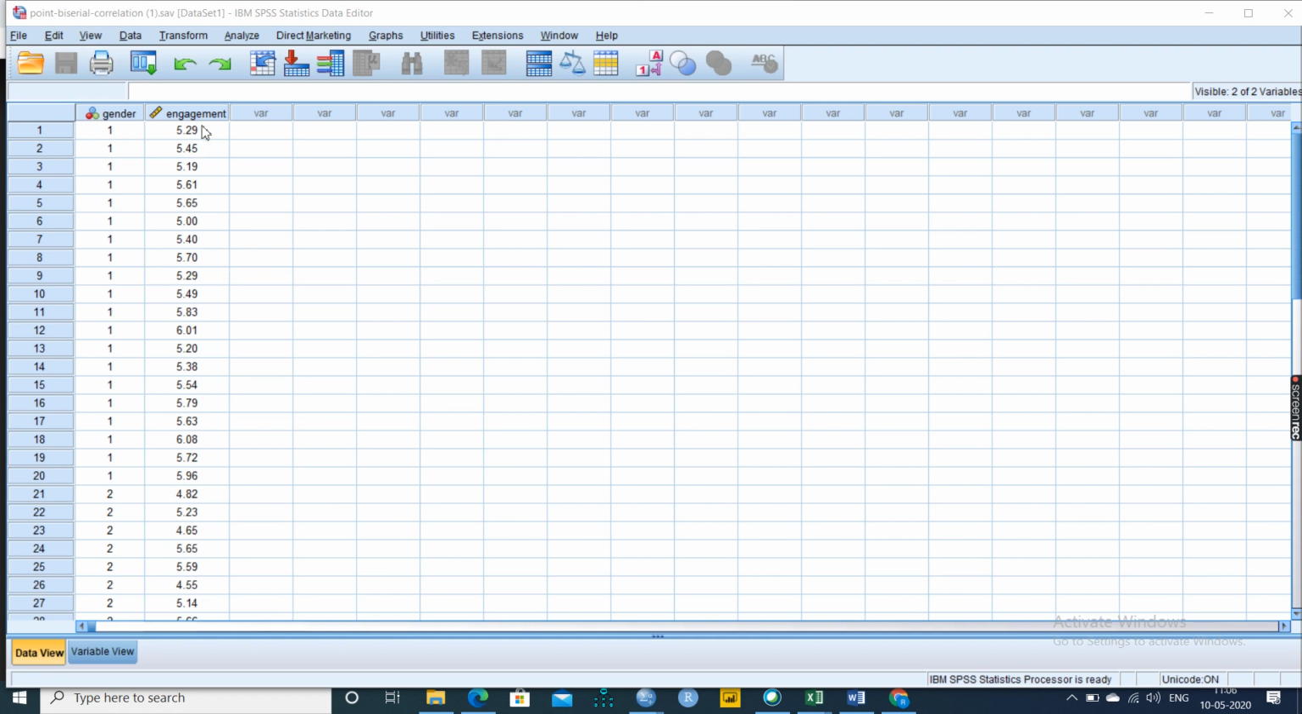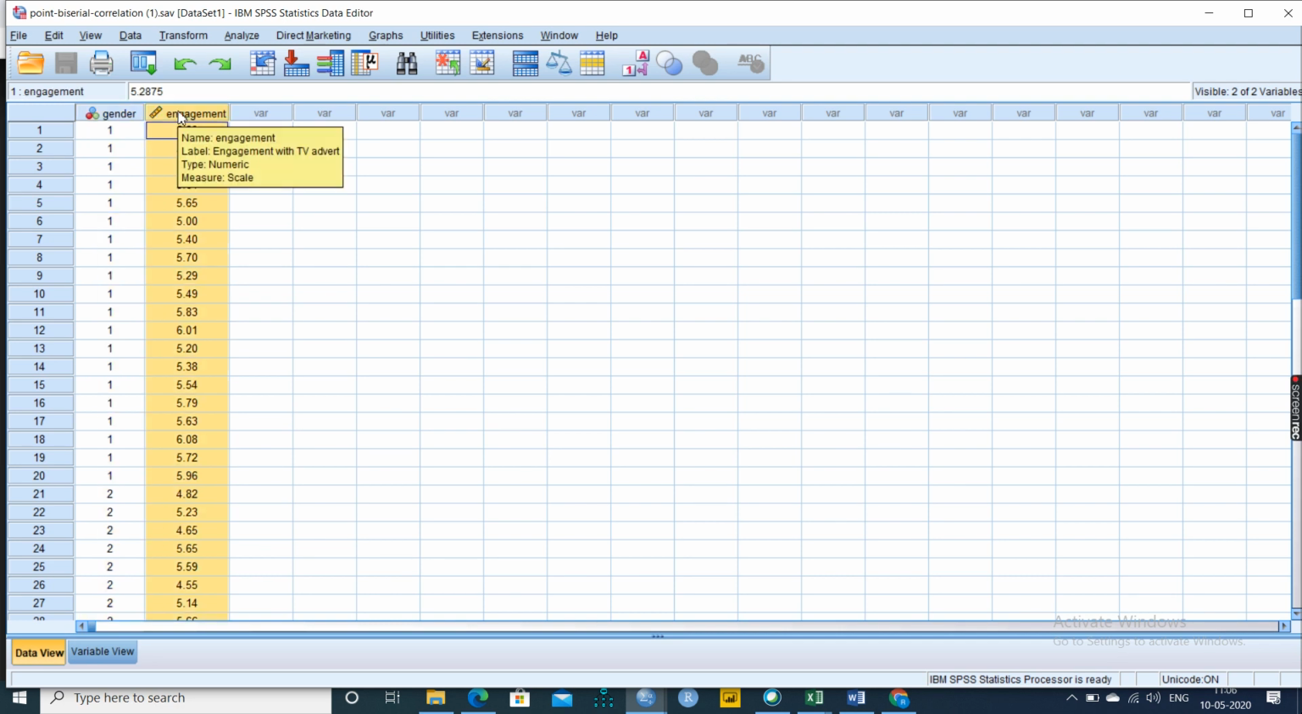Here we are studying a data set that is all about watching TV. It's about engagement in watching TV with respect to the advertisement. So TV advertisement engagement here is continuous. This is gender, 1 and 2, which is nominal data. So we should have a dichotomous nominal variable and one continuous variable. So we are going to do this point biserial correlation.